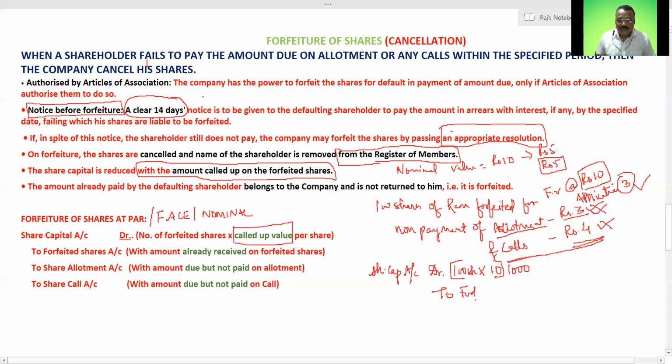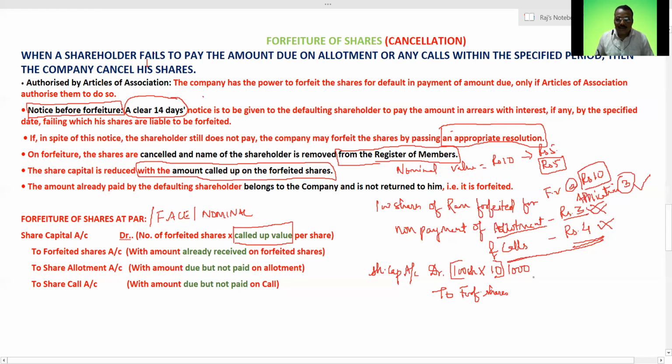To forfeited shares. Forfeited share means the money that I have already received. Regarding forfeiture of shares, it is cancellation. But while making the journal entry, while writing forfeited shares, here is the amount that I have already received.